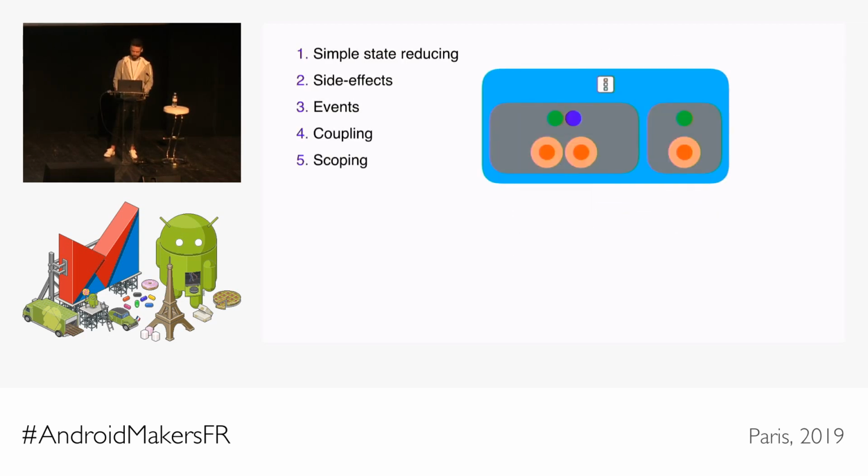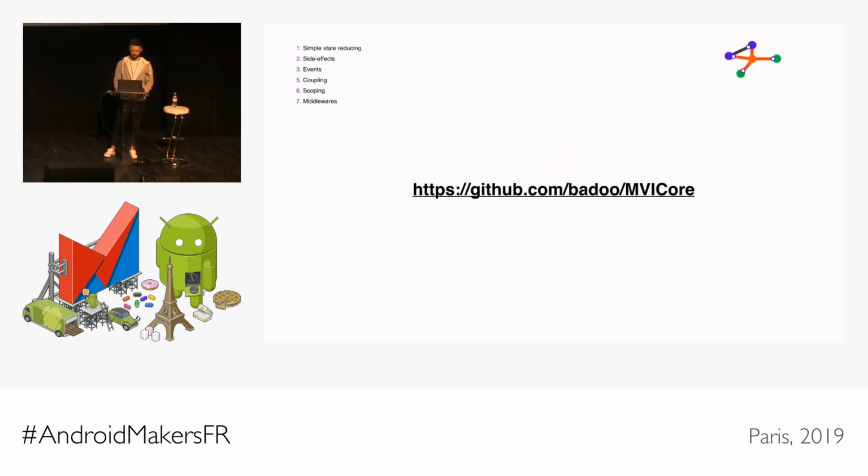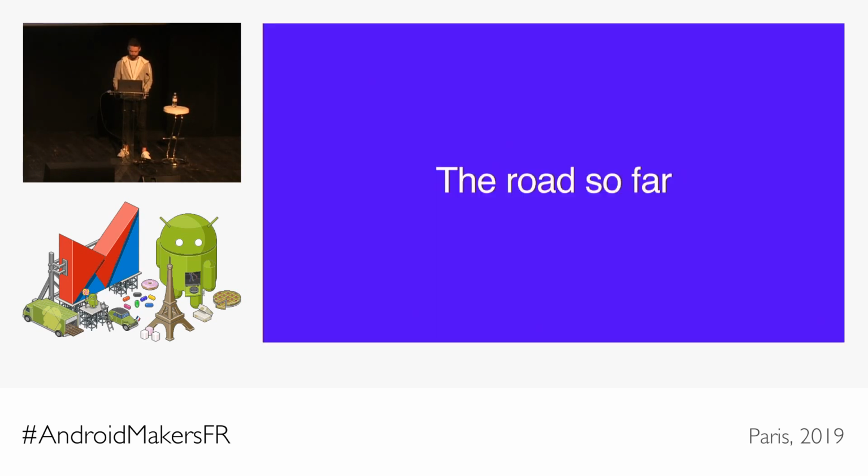On a larger scale, we solved how to connect our components in a decoupled way using scoped reactive bindings with the binder. And as an added bonus, we can have logging and time trial debugging middlewares on all of these bindings. And all of this is available on GitHub for you to try. So you can find our feature implementations in the library with the binder, the middlewares, and the time trial debugger.